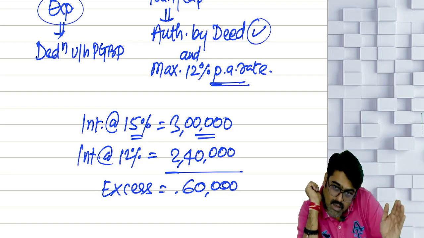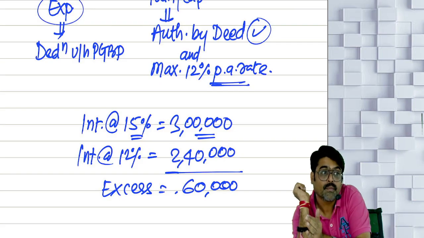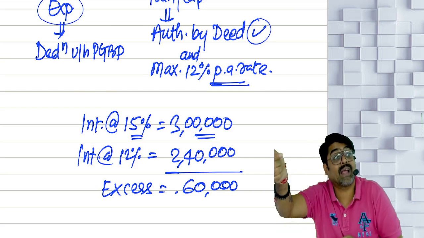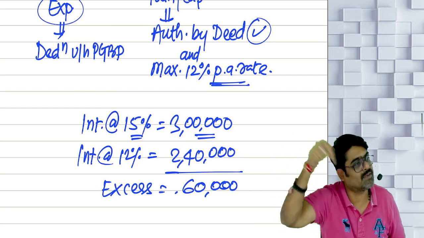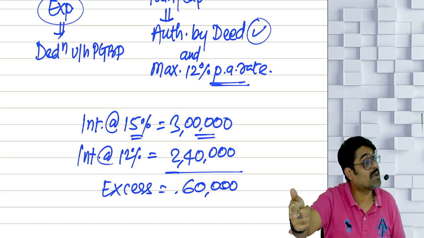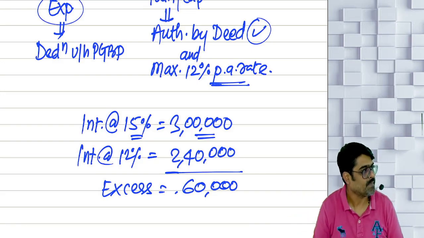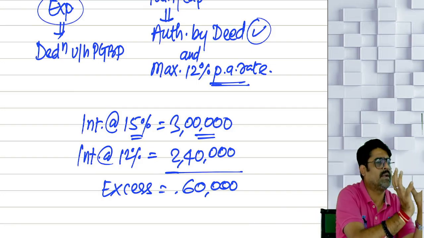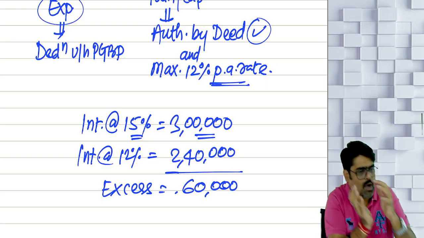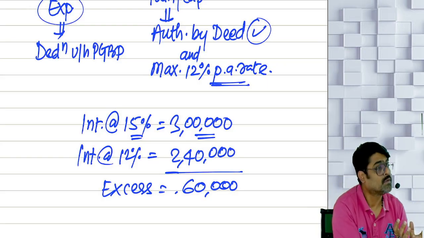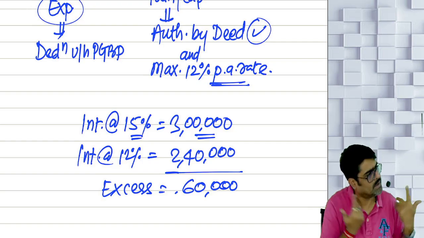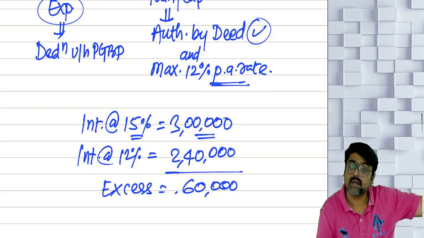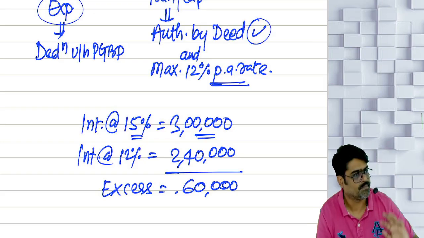How much amount was allowed in the hands of the firm? On that profit the firm has not paid tax, which you are receiving as income. On that you pay tax under the head PGBP. We will consider that amount as your PGBP income. So out of 3 lakhs, how much is allowed? 2 lakh 40. That will be treated as your business income. Out of 3 lakh, how much was not allowed? 60. That is not your business income. Ignore that, because on that the firm has already paid tax. This was already added in the profits of the firm.